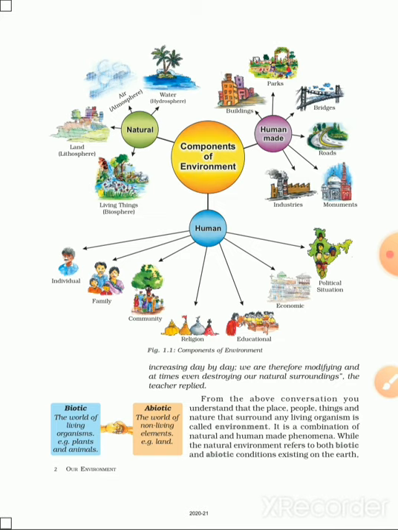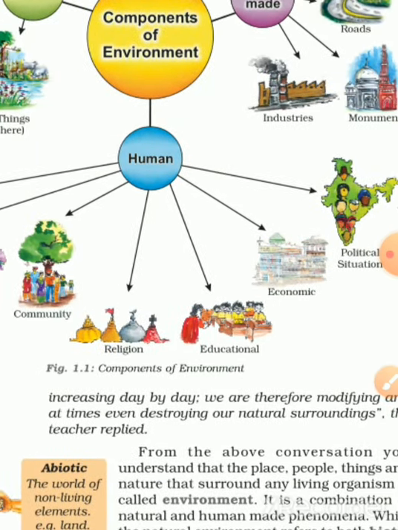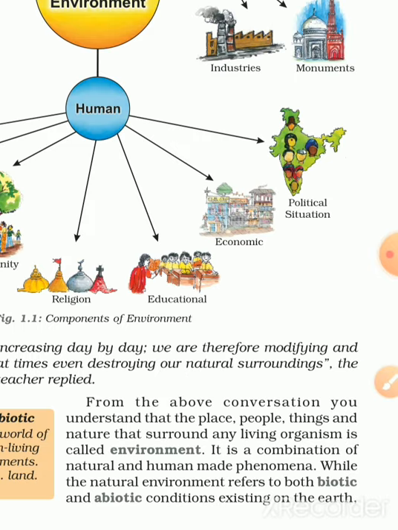Now, what exactly is the environment? The place, people, things, and nature that surround any living organism is called the environment. It is a combination of natural and human made phenomena.